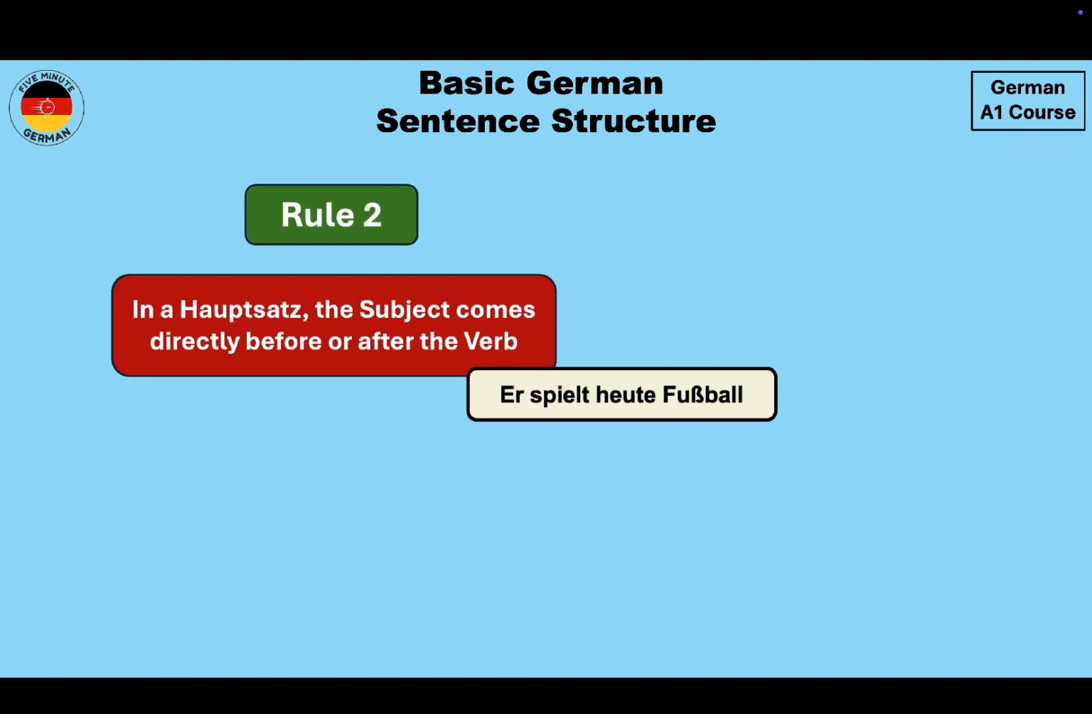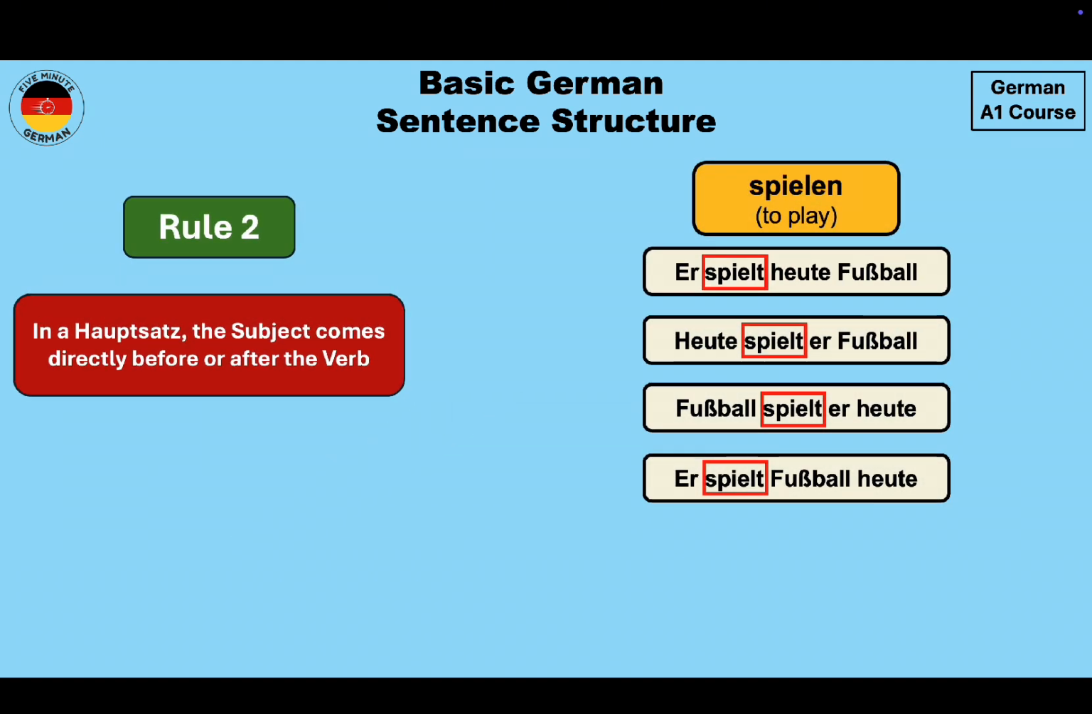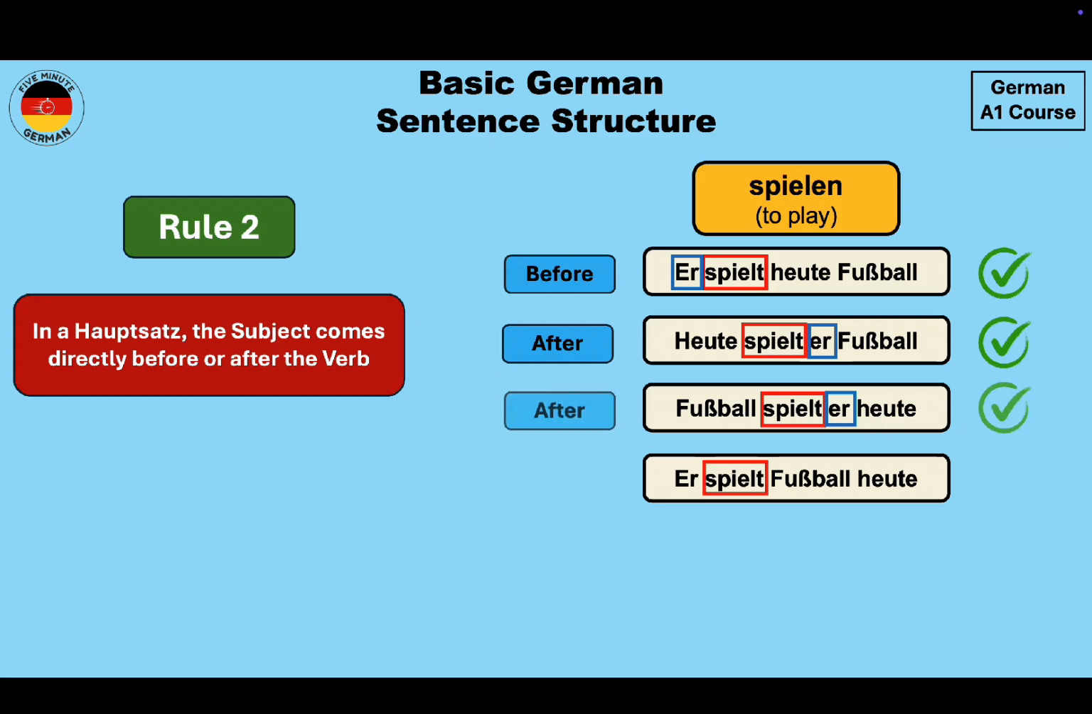So in case of the first example, "spielt heute Fußball", we see that the subject is "er", which means he, and it comes directly before the verb. So therefore this sentence is correct and it follows this rule. In the second sentence, "heute spielt er Fußball", it comes directly after the verb, which is also correct. In the third one, it also comes after the verb, and in the last one, it comes before the verb. So all of these sentences are correct.